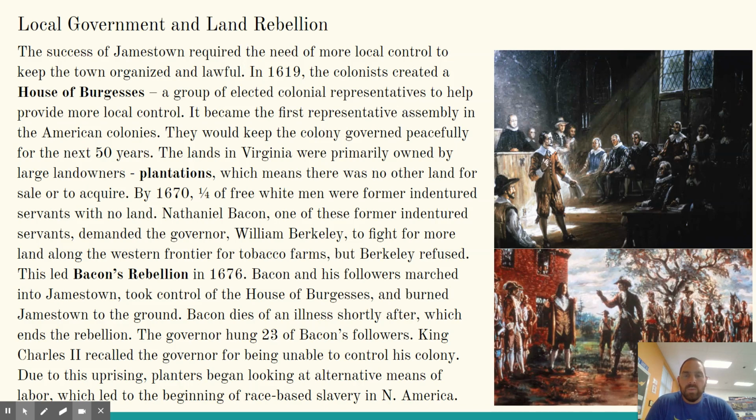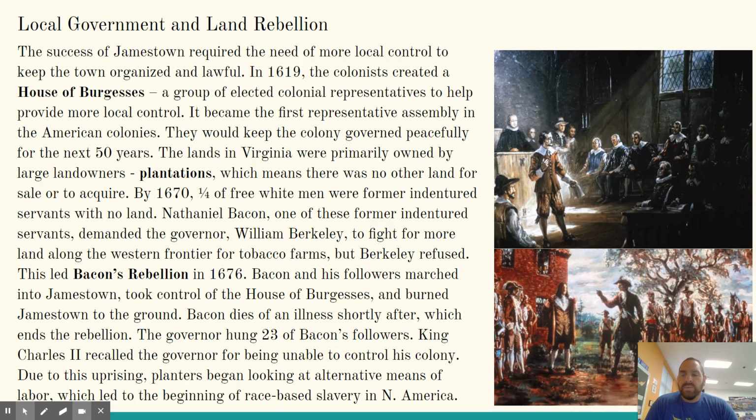The lands in Virginia were primarily owned by large landowners, called plantations, which means there was no other land for sale or to acquire. By 1670, a quarter of all free white men were former indentured servants with no land. Nathaniel Bacon is one of them. He's one of these former indentured servants and demanded the governor, William Berkeley, fight for more land along the western frontier for tobacco farms, but Berkeley refused to do it.